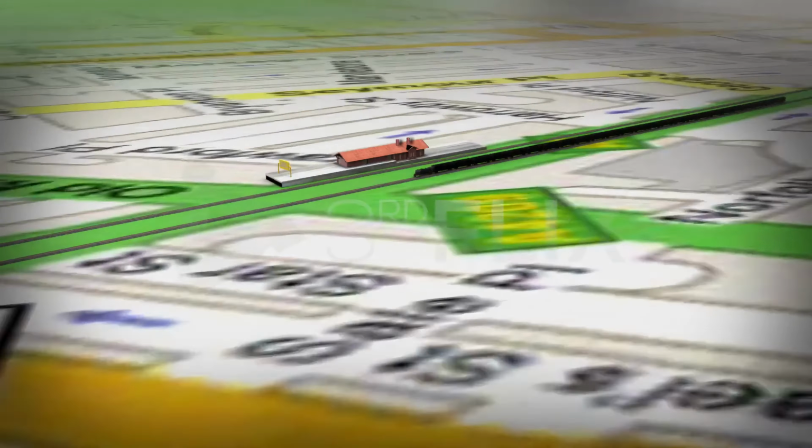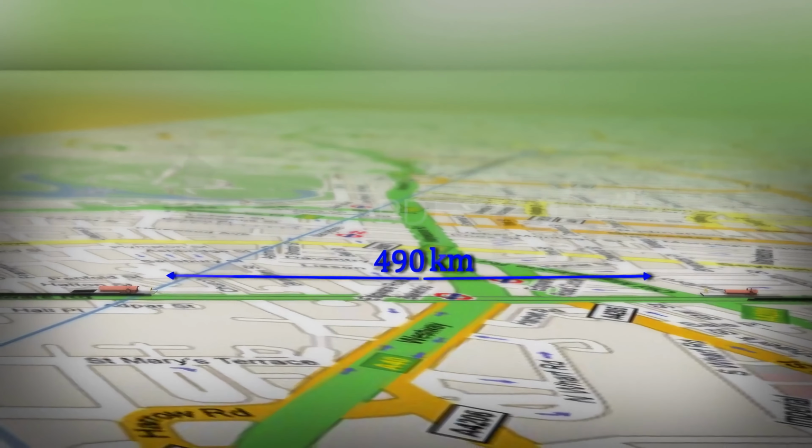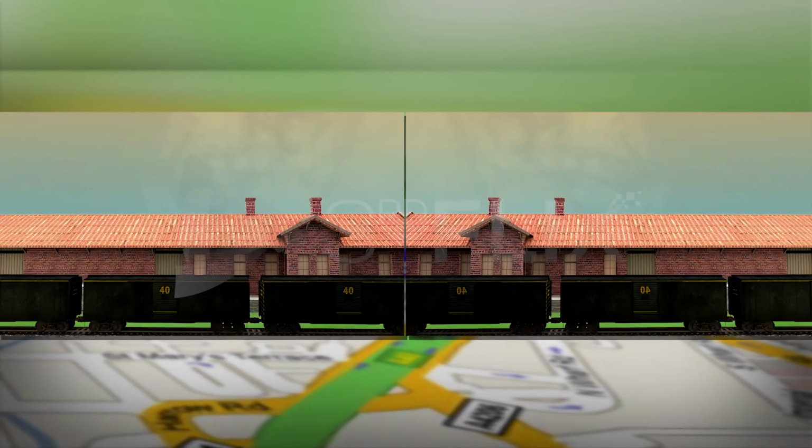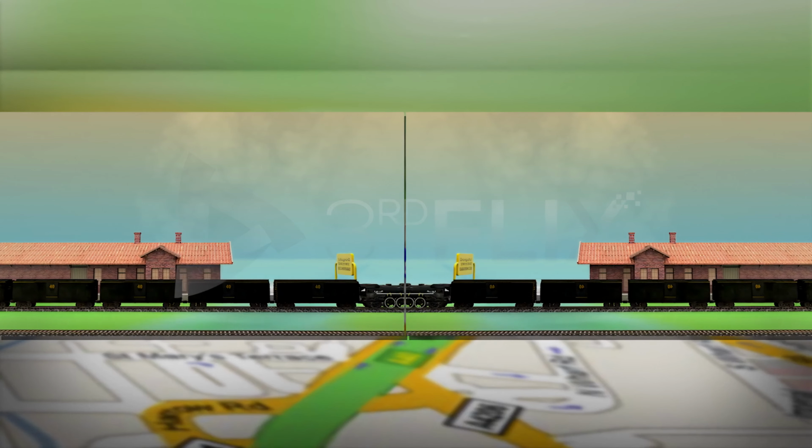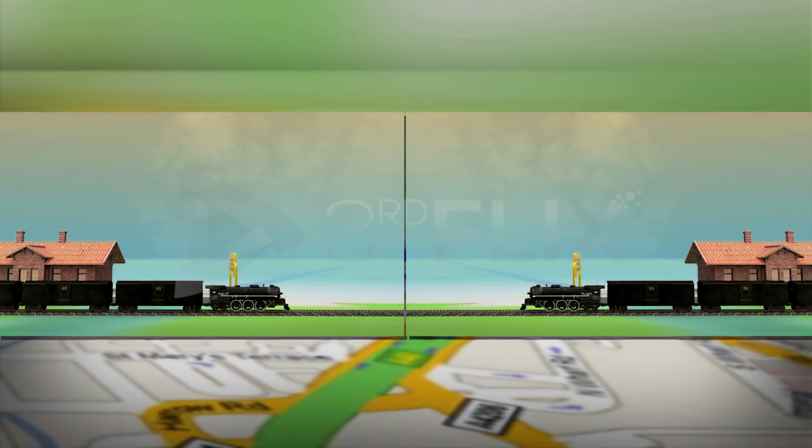Illustrations. The distance between two stations is 490 kilometers. Two trains start simultaneously from these stations on parallel tracks to cross each other.